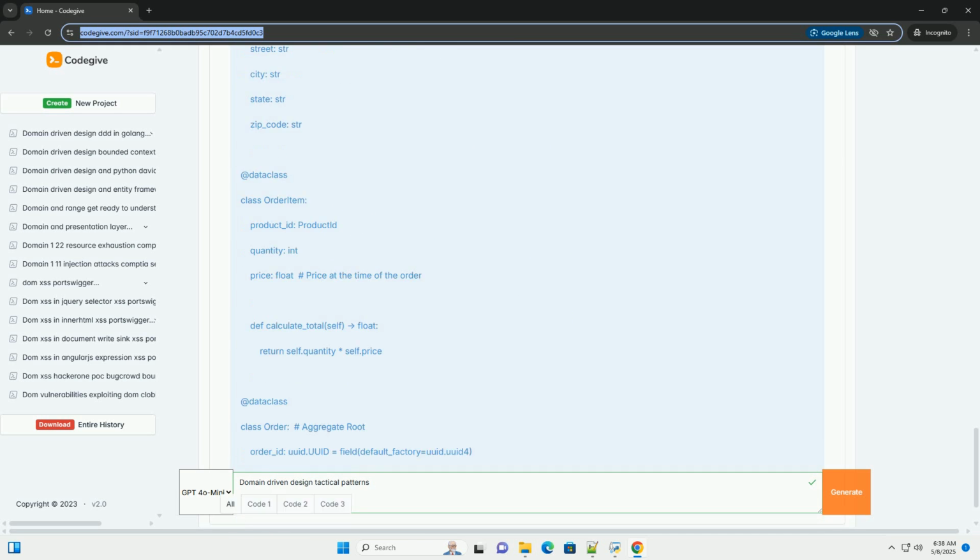Ubiquitous language. Use the same language in your code that you use when talking to domain experts. This will make your code easier to understand and maintain. Testing. Write thorough unit tests for your domain objects to ensure that they behave as expected. Immutability. Favor immutability whenever possible, especially for value objects and domain events. This can help to reduce the risk of bugs and make your code easier to reason about.